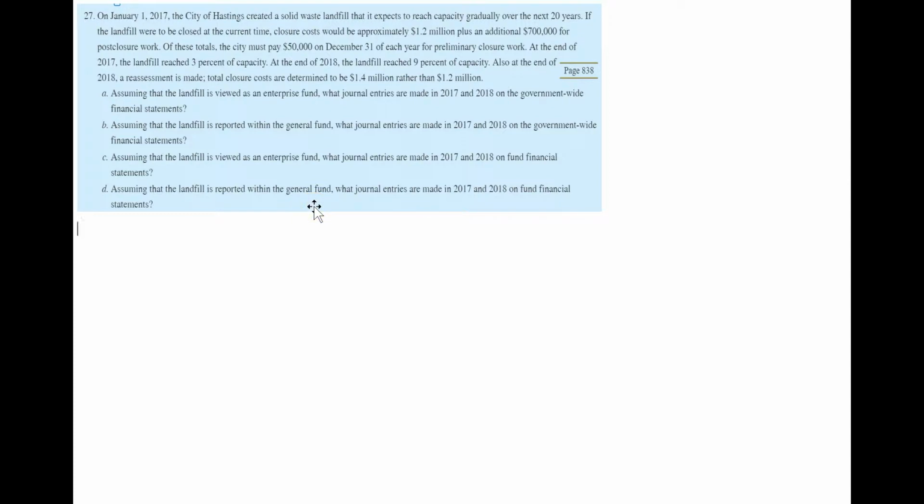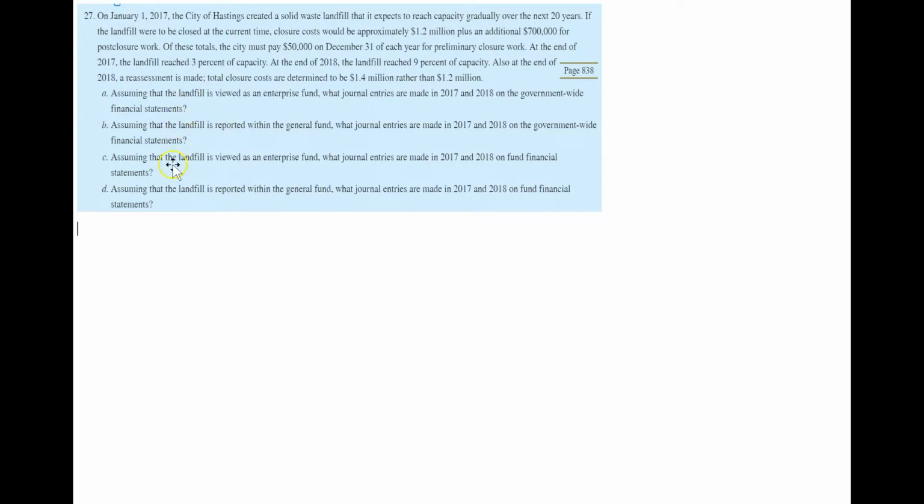Now we have to be careful, because under the general fund we actually follow the modified accrual method, and the focus is mostly on current years. We just need to see whether the current year's resources are increased or decreased. So depending on the assumption, that means what type of fund it is and for what set of financial statements we are preparing these journal entries, we will prepare the set of the journal entries.